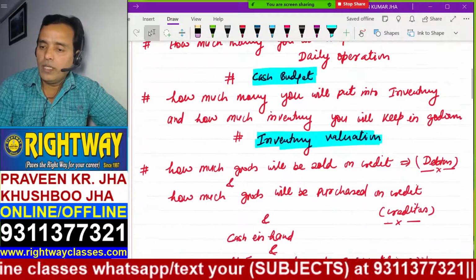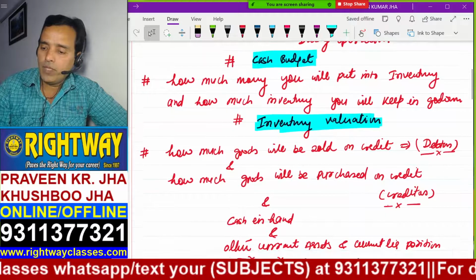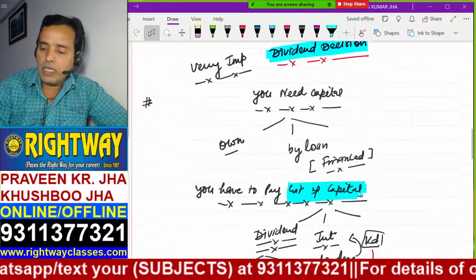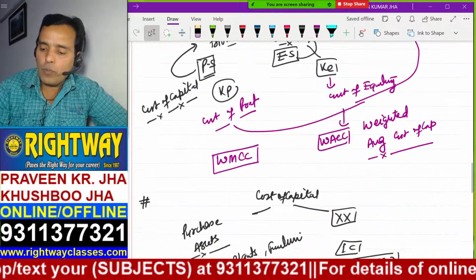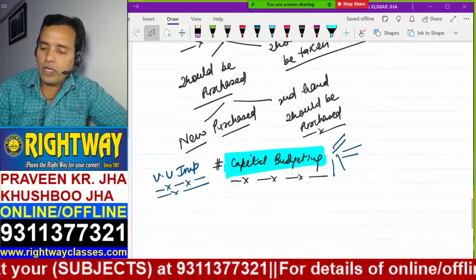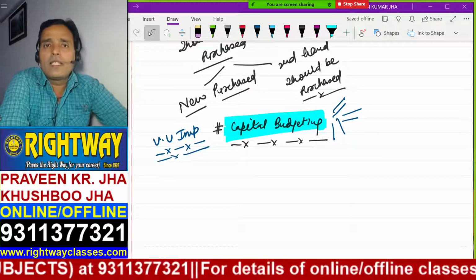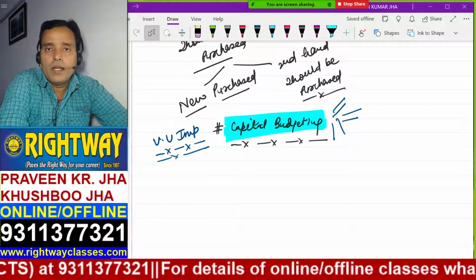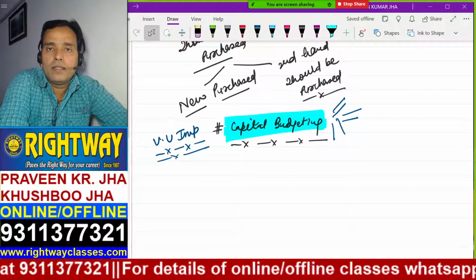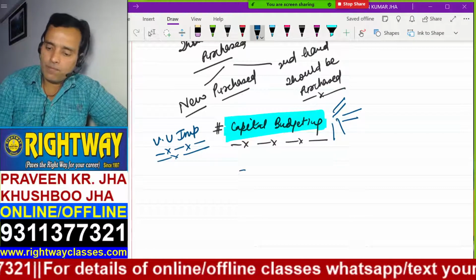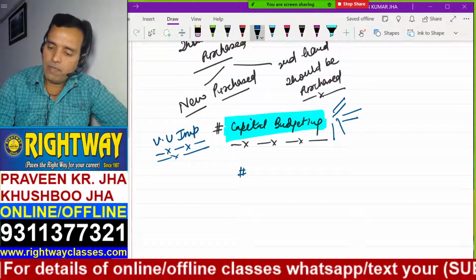These are cash budget, inventory valuations, working capital management, dividend decisions, cost of capital, then capital budgeting, and some small chapters are also there, like receivable management, like EBIT, EPS analysis, like leverage analysis. Some chapters are also there. I'm writing here. Receivable management.